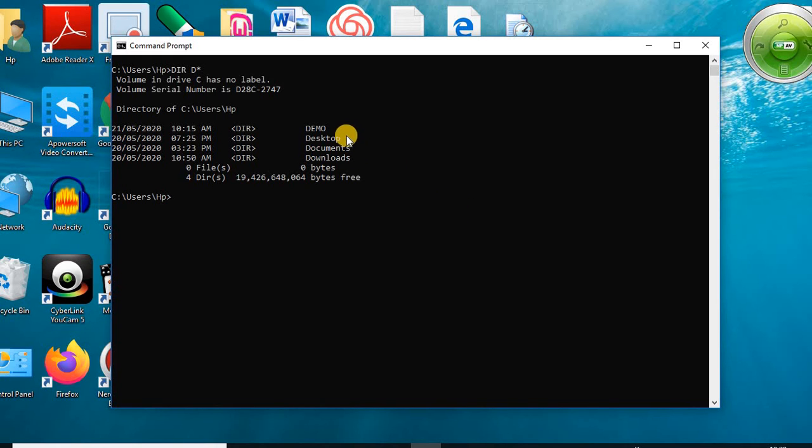So like that we can ignore more than one character by using star. Here demo and desktop, all files or directories which start with the character D appear on the screen. Now next is the question mark wildcard. How can we use the question mark? It ignores one character from the file name or directory. So write the command dir.